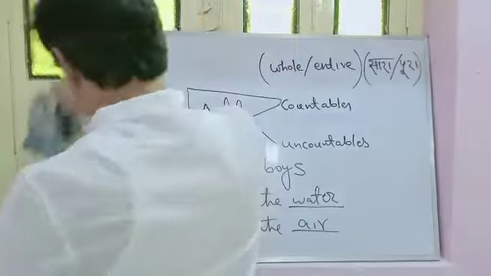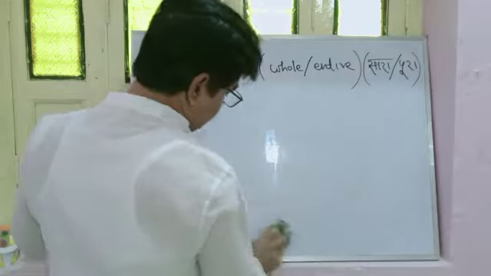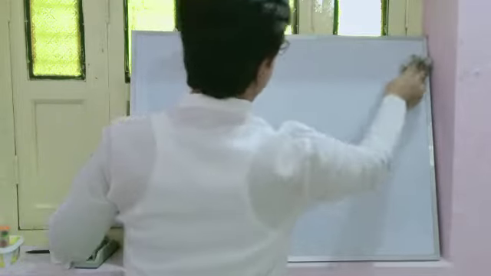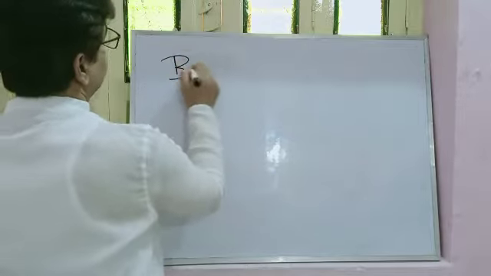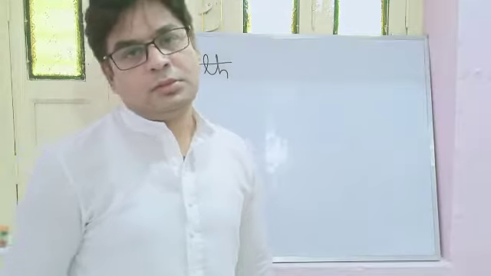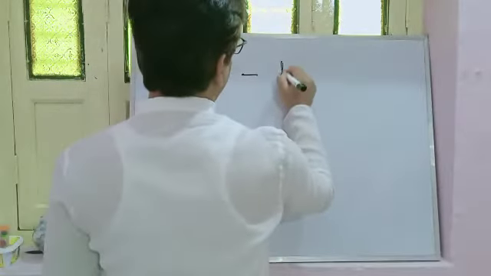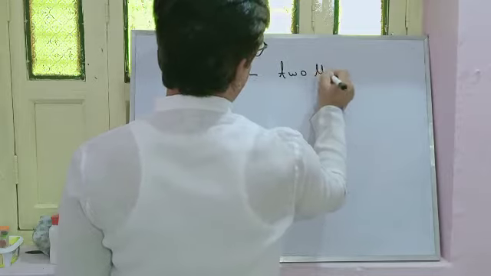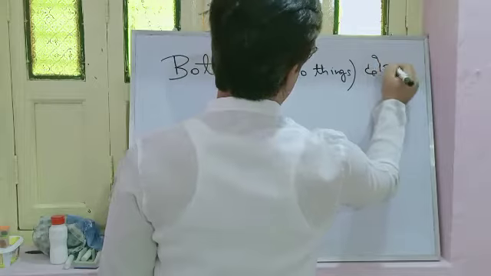Now moving on to my next determiner. The next determiner is both. What is the meaning of both? Yes, for two things. In Hindi we say dono. Two things, two objects. In Hindi we say dono.